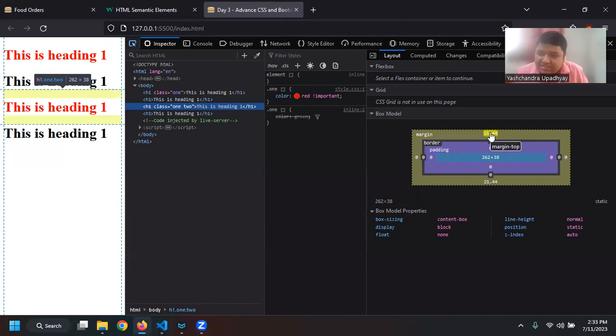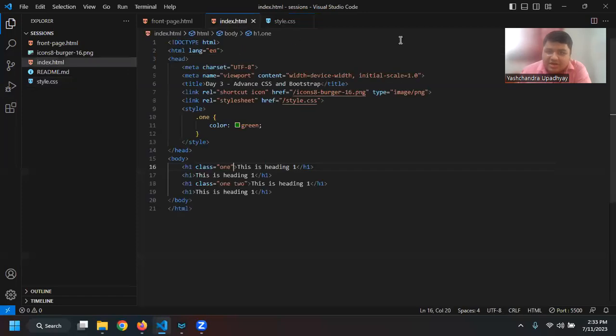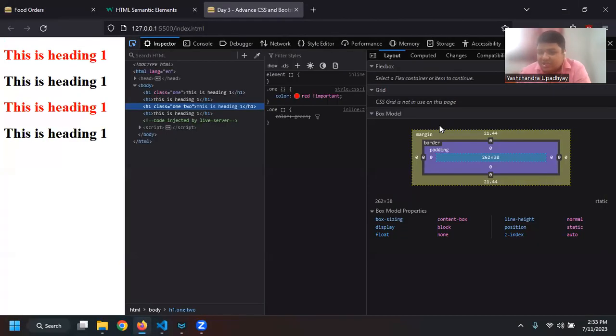Then we have the margin, which is saying 21.44. Now, where did we get 21.44? I didn't specify any kind of margin in my code, right? So as I said, the actual HTML element will have some kind of formatting that it comes with by default. And this is the formatting that I was talking about. So basically, we can override this.